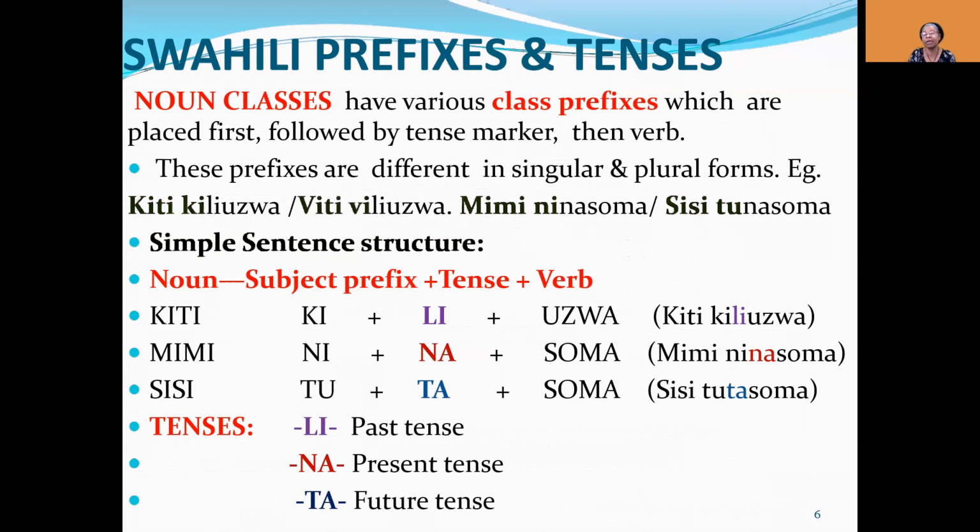So the tense remains in one static place. For example, I could change the kiti kiliuzwa to say it will be sold. I'll just simply substitute the li with ta and say kiti kitauzwa, and I'll just say the chair will be sold. So you can see how simple the language is and how the rules are simple and they stay in the same place, especially the tenses.